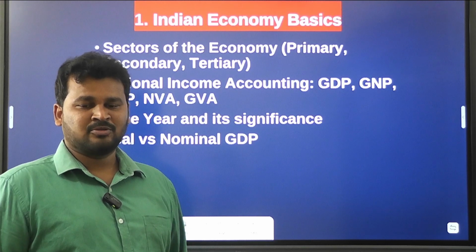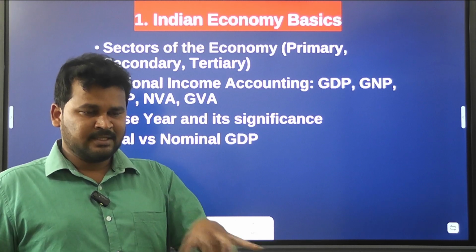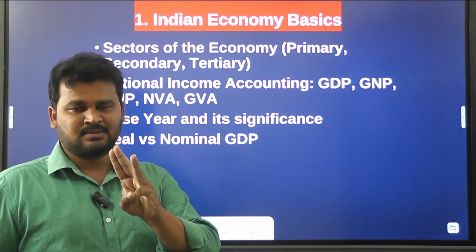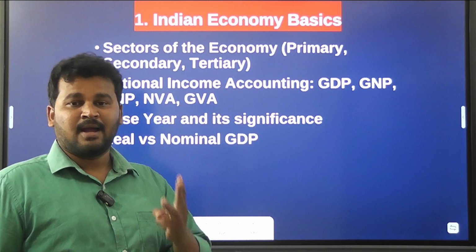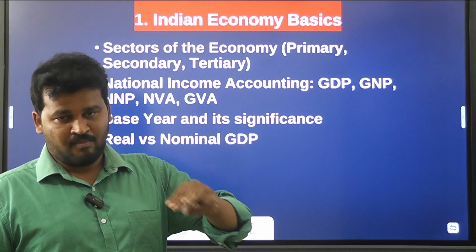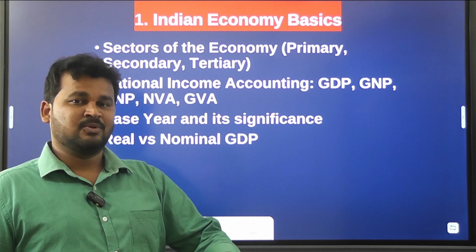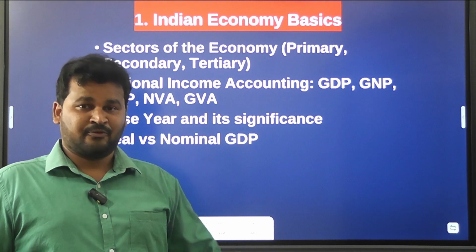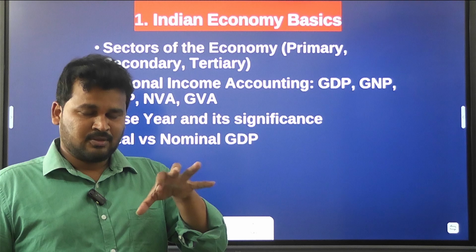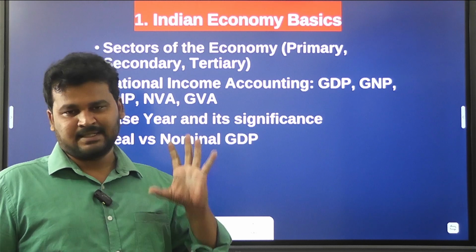Okay. So you have to know sectors of economy. And in general, we have three sectors. Clear. Like a primary sector, secondary sector, and tertiary sector. But along with that, you have to know quaternary sector as well, quinary sector. So in total we have five types of sectors.